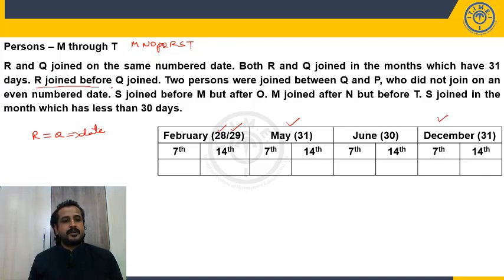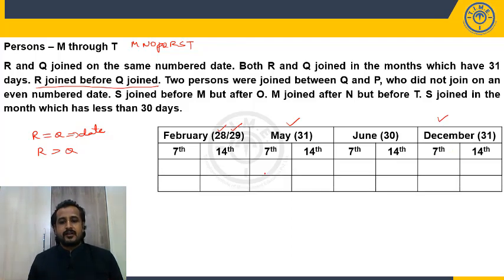But what is the next statement given? R joined before Q. It is also given. So May 7th is R, December 7th is Q, or May 14th is R, December 14th is Q. So how many possibilities do we have? 2 possibilities. So let's draw the 2 possibilities to complete the arrangement. R and Q, 31 days and same date. 14th and 14th, 31 days and the same date. Now till here it is completed.